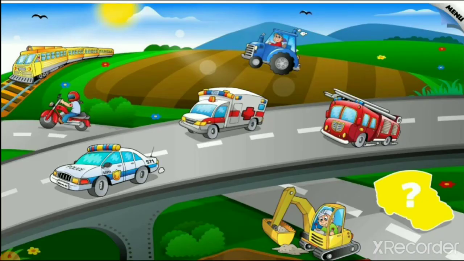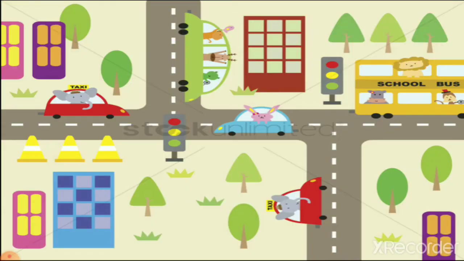Then all these vehicles you can see when you are going on the road. You can see a police car, then an ambulance, fire brigade, bikes, trains, tractors. All this you can see on the road. When you are coming to school, you see auto rickshaws, you see animals on the road. So let's see a picture of a road, right?